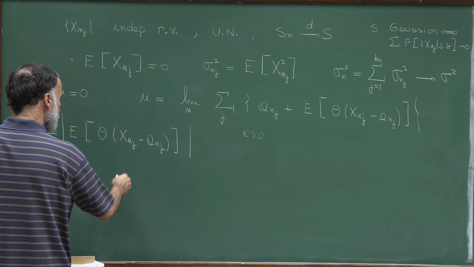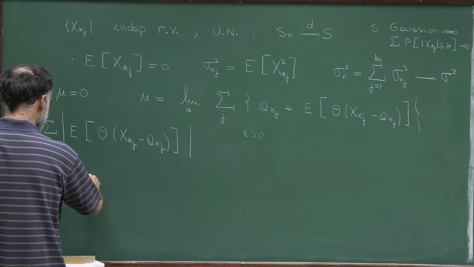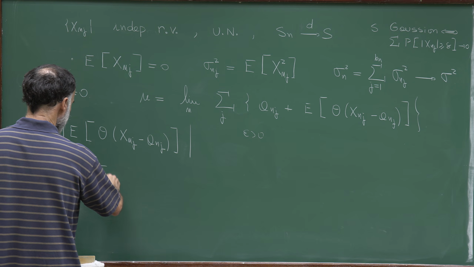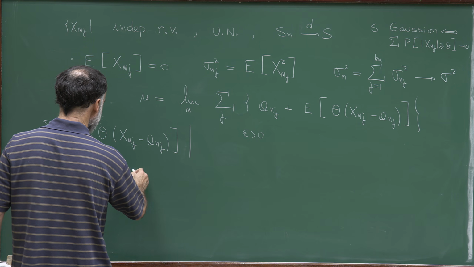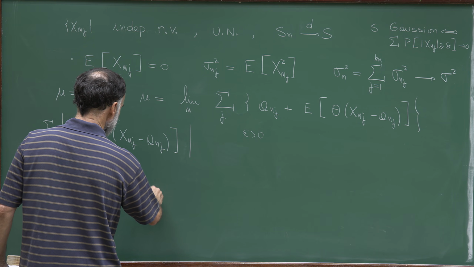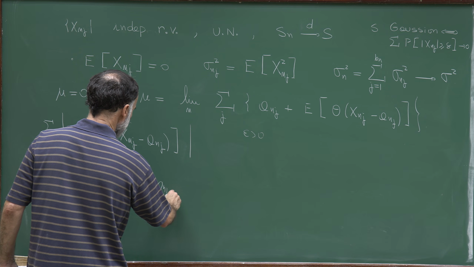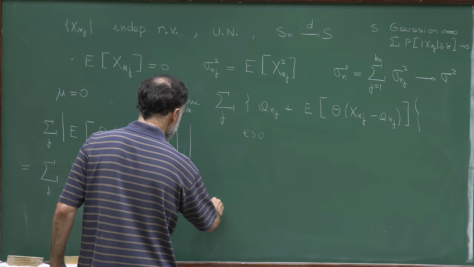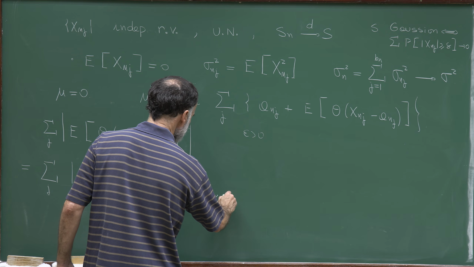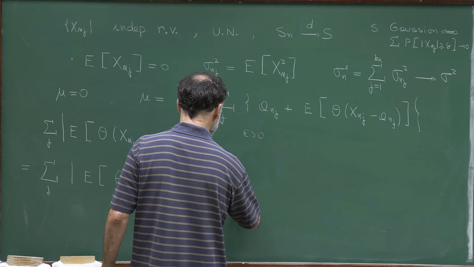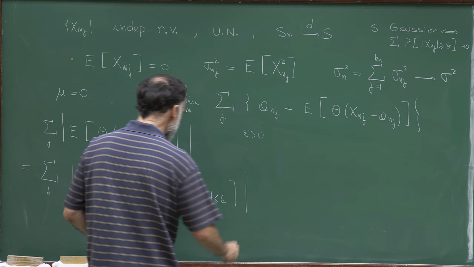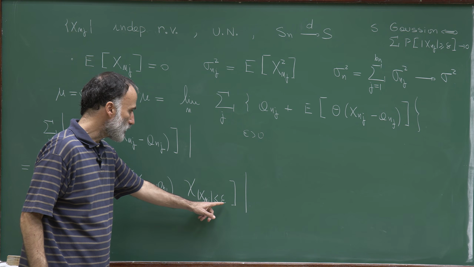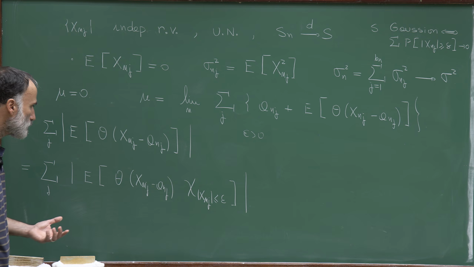And for that, I will first introduce in this expectation the indicator that x_{n,j} is less or equal than epsilon. I have a second term which is x_{n,j} larger than epsilon, but this term is small.